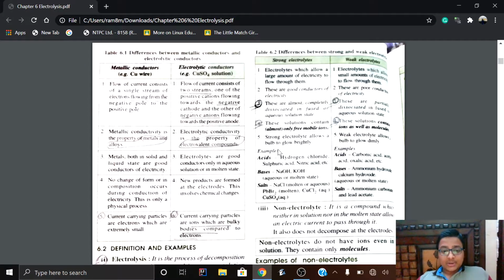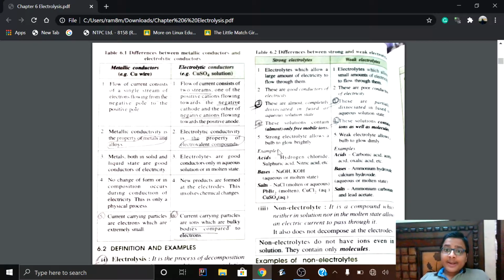Ions are formed by the sharing of a group of atoms. In metallic conductors the flow of electrons takes place, but in electrolytic conductors the movement of groups of atoms takes place. So by this you can understand this.